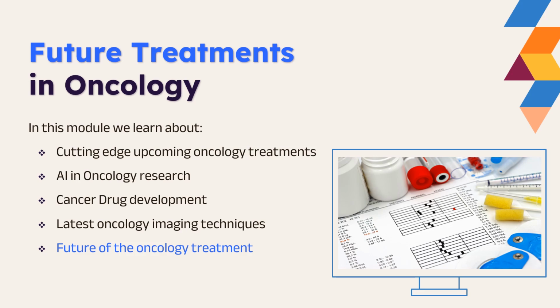Also, how cancer drug development is moving forward, and which imaging techniques are used to determine cancer, because in the future we are going to have innovative methods which are cost effective, cutting edge, and, most significantly, able to detect the cancer way before there is a significant growth of the disease itself. So understanding the future of oncology treatment and which techniques are upcoming is very important, and we have covered that also.